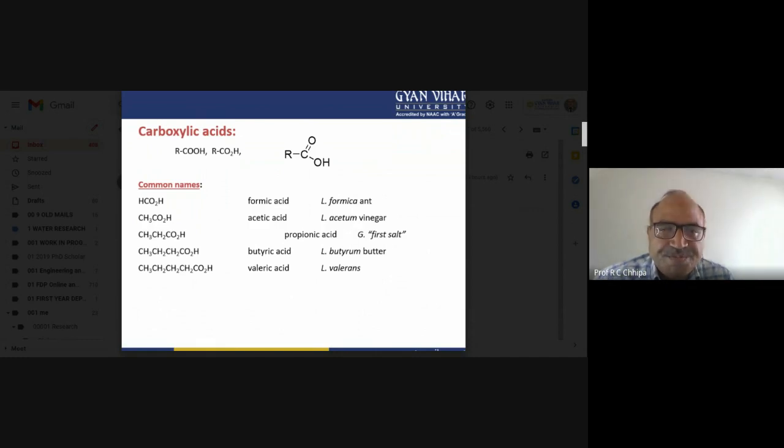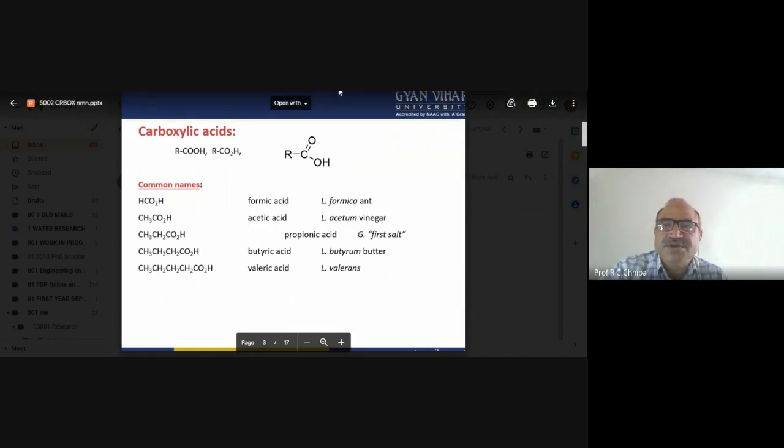The common names are even more of concern for the carboxylic acid, because this is the combination of two functional groups, the carbonyl group as well as the hydroxy group. The hydroxy group is from the alcohols, and carbonyl groups are from the ketones and aldehydes.